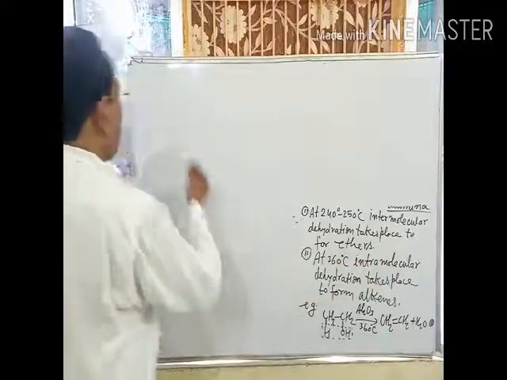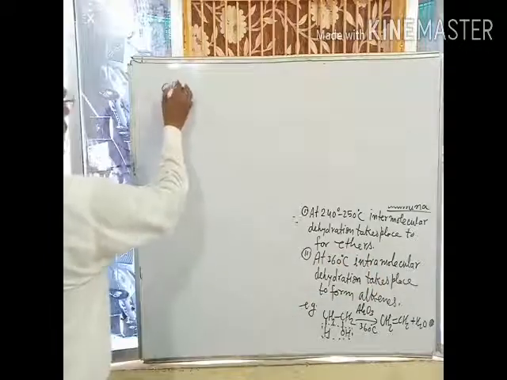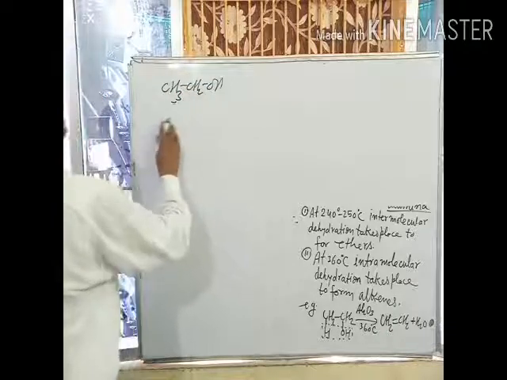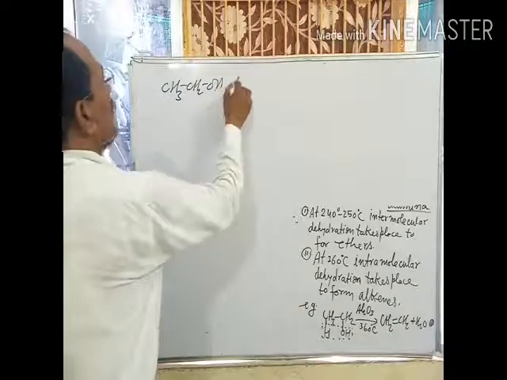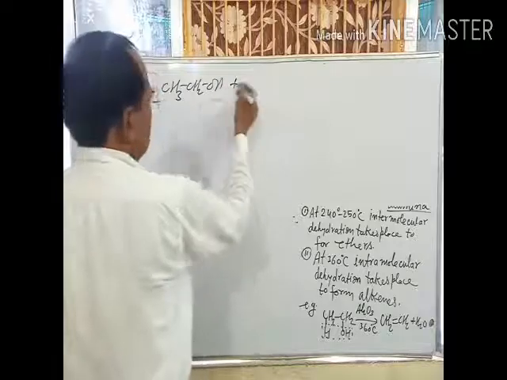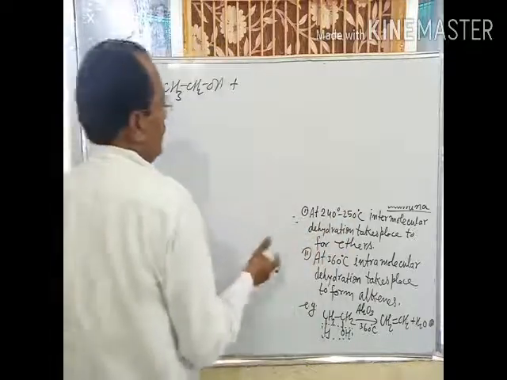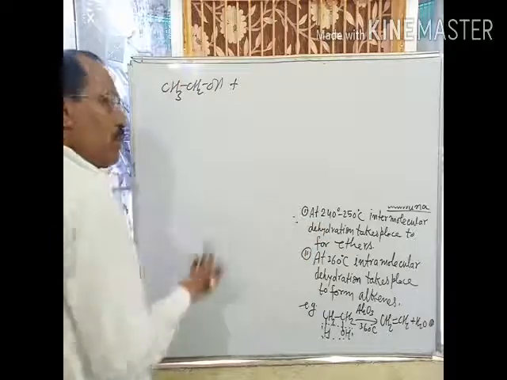For example, when vapors of ethyl alcohol, you see ethyl alcohol plus ethyl alcohol, because intermolecular dehydration takes place. Intermolecular means between two molecules of the same or different products.